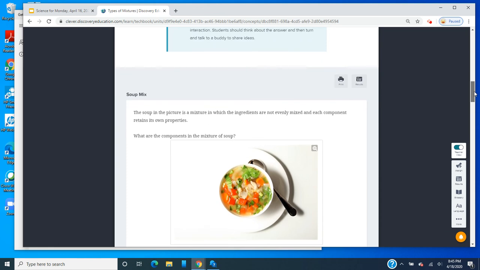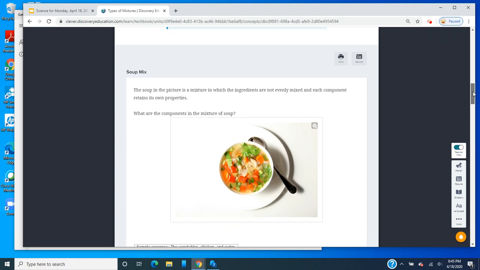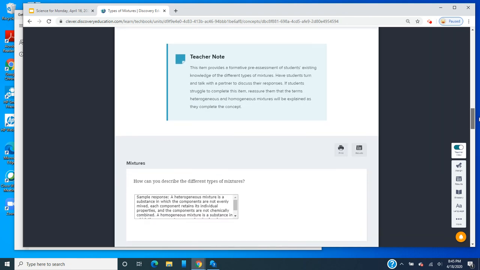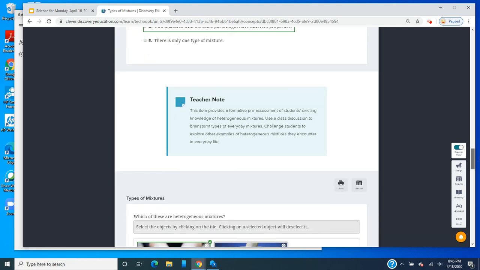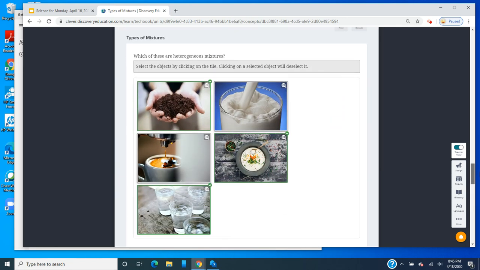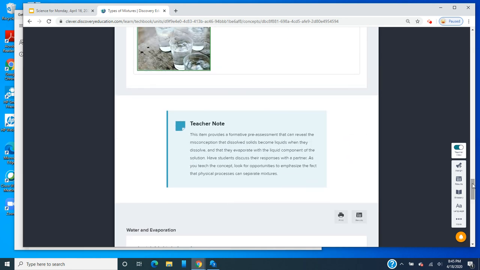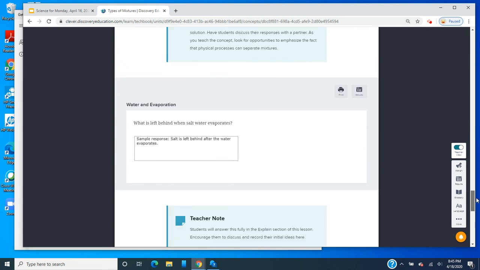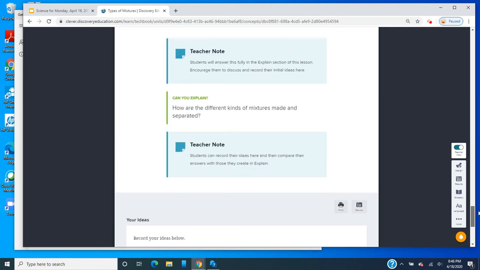What are the components of the soup mixture? So what I want you to do is look at your soup mixture and put in your responses. And then how would you describe it? And then which statements are true? And then which one of those are heterogeneous? And you guys, if you don't remember which one is heterogeneous, go back to your video. And then water evaporation, what was left behind? And then record your ideas.